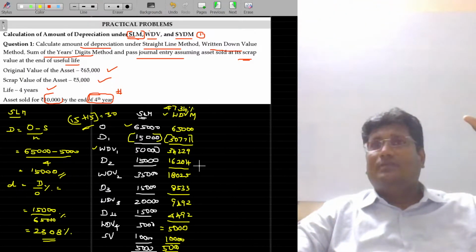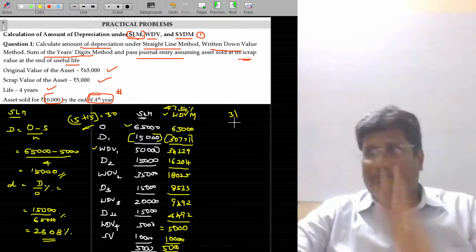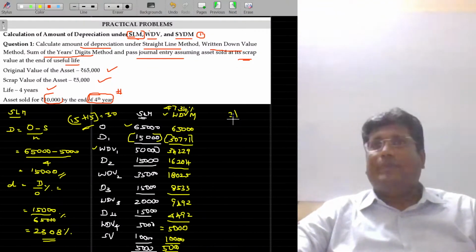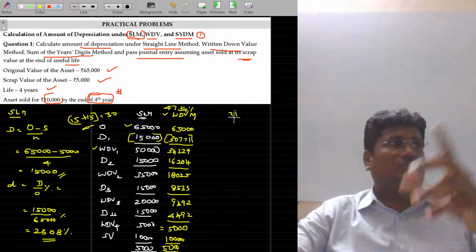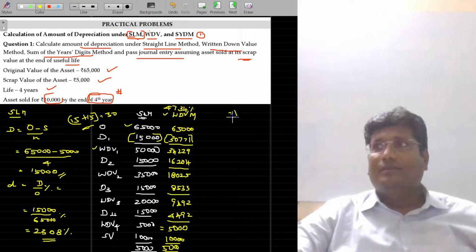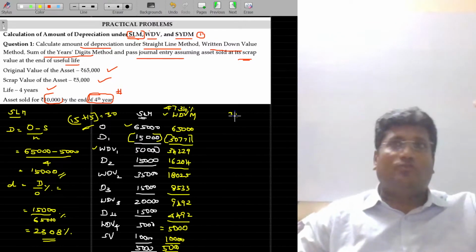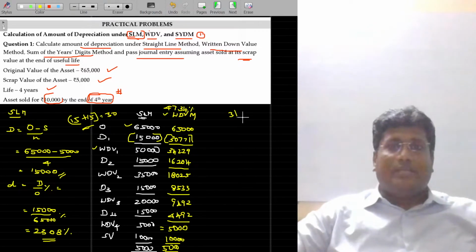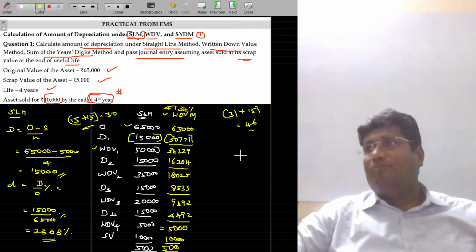He has 30,771 rupees depreciation. He charges 31 rupees per kilometer. Assume 15,000 is the depreciation and this car may be useful for 1,000 kilometers. That's how I assume. Then per kilometer it costs me 15 rupees depreciation as per SLM method. If I charge you 15 rupees depreciation plus my charges and petrol charges, so 30 rupees, sir, you give me 30 rupees, and I will come for driving. And another fellow says 31 plus my charges 15 rupees, sir, you pay me 46 rupees.